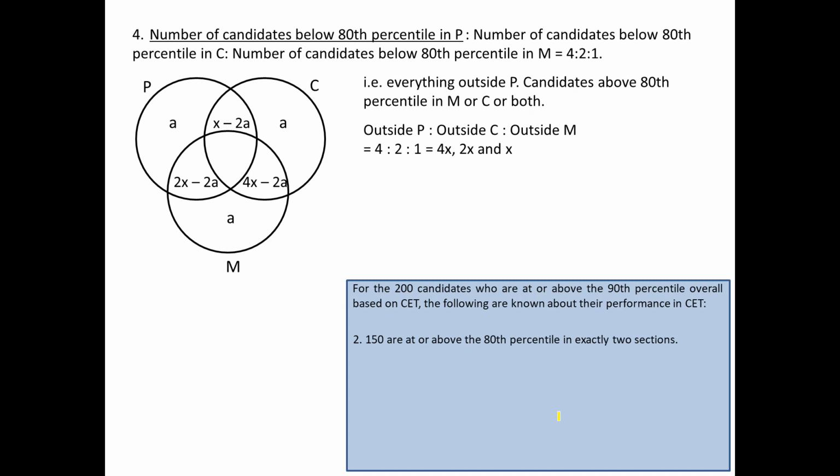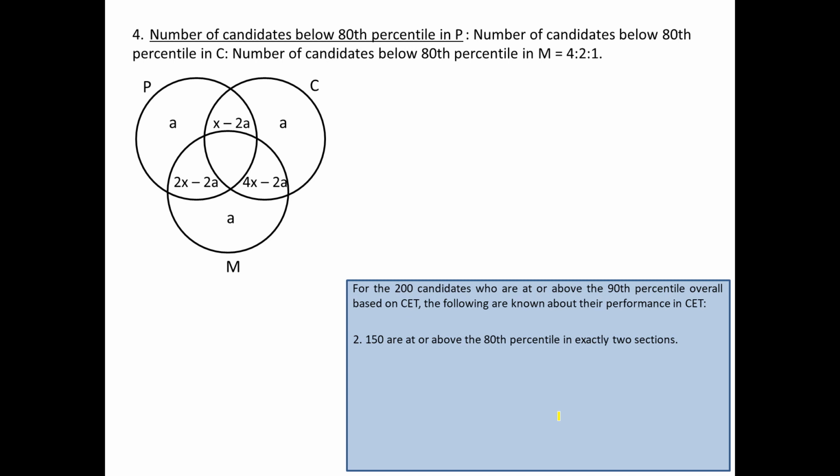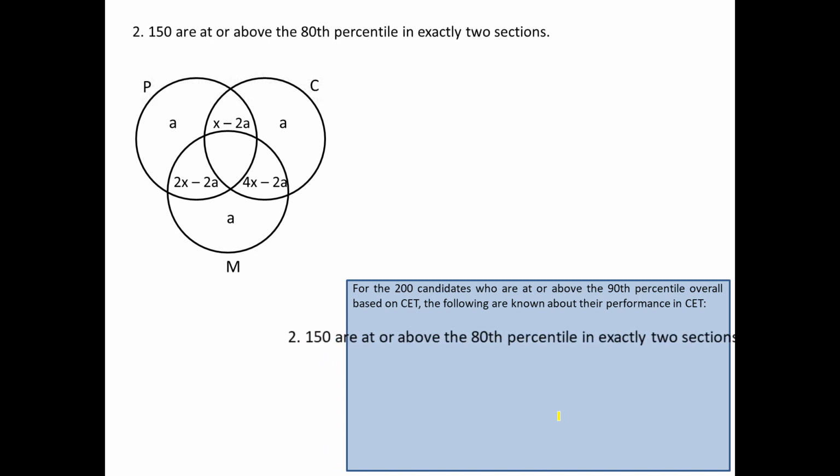So using this information we get these areas, and as we have discussed every time, our job is to minimize the number of variables. So here again we are trying to do the same. We are minimizing the number of variables. So now come to the next information, which says 150 people are at or above the 80th percentile in exactly 2. Now what does exactly 2 represent here?